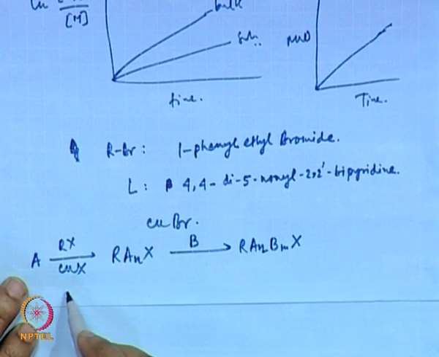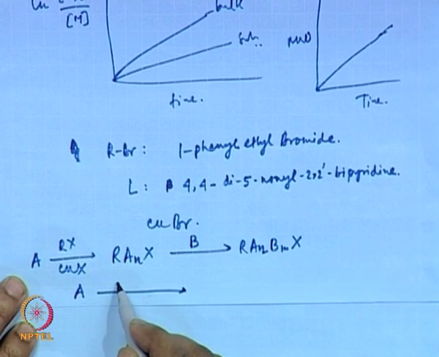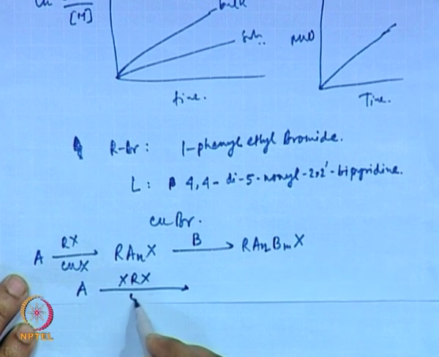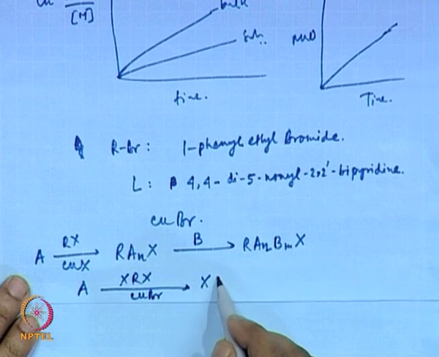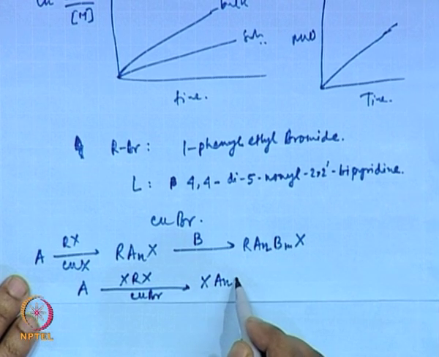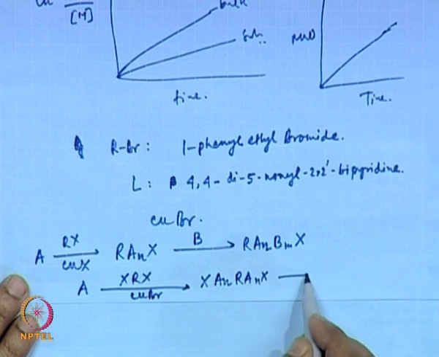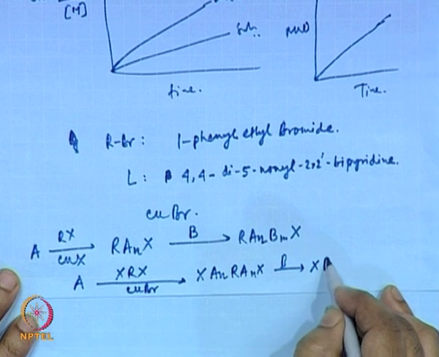You can take A and a dihalide, then you can make a tri-block copolymer as well.